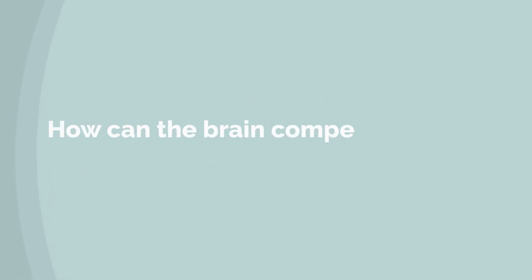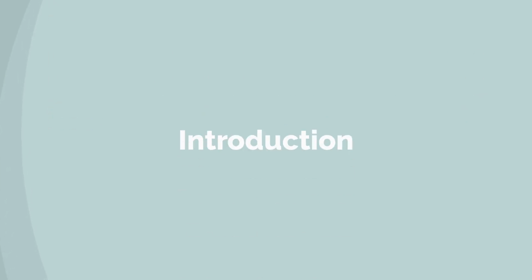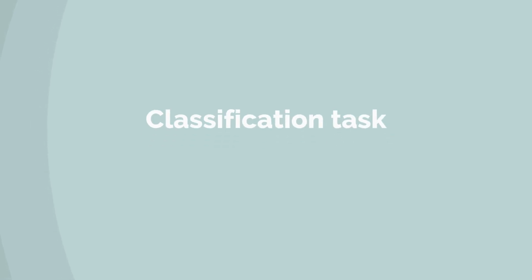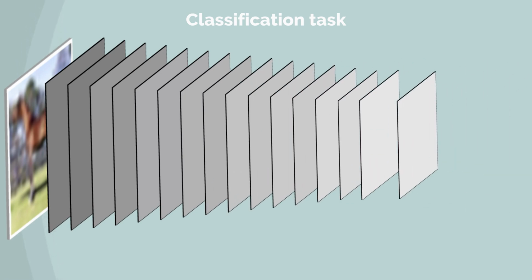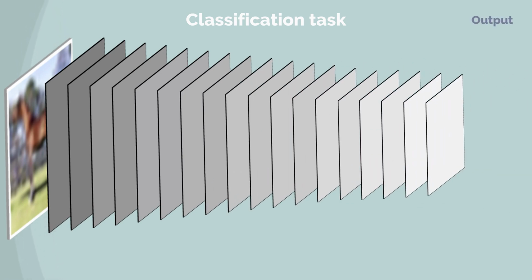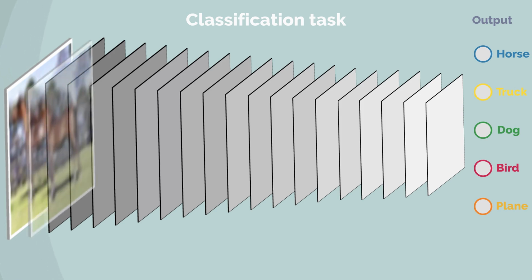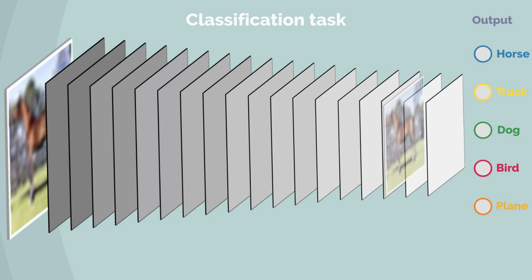How can the brain compete with AI? This is an introduction to deep learning. Let's look at a classification task. A deep network consists of many layers and is commonly used to perform classification tasks on images. The image is processed through the layers until it reaches the output layer and selects the correct output.